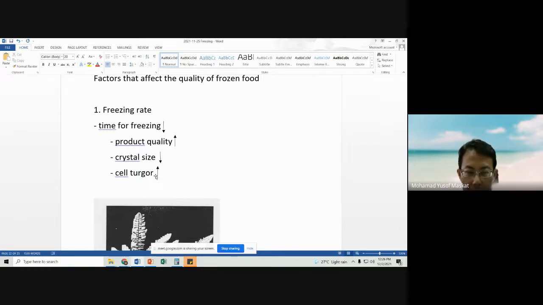Turgor means that it is rigid; in Malay we call it segah. So the smaller the ice crystals, the better the turgor of the cells. So what we want is a very high freezing rate, so that the time for freezing will be short.